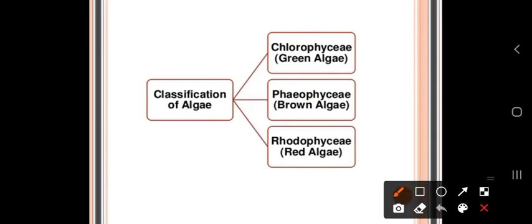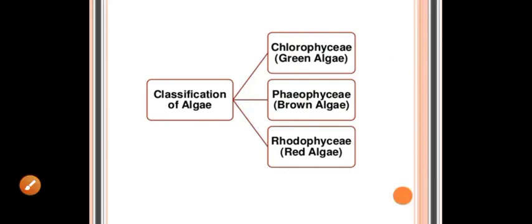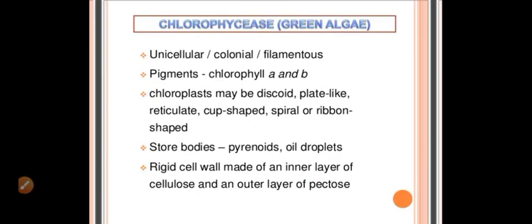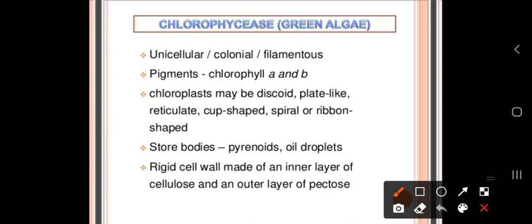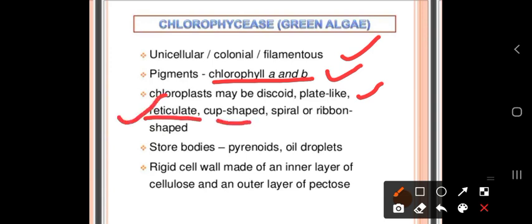Classification of algae. Algae is classified into mainly three categories in our syllabus, that is Chlorophyceae, Phaeophyceae, and Rhodophyceae. So let's take a detail of these categories. Chlorophyceae may be unicellular, colonial, or filamentous. The green color is because of the presence of pigments chlorophyll a and chlorophyll b. The chloroplast is of varying shape. It may be discoid or plate-like, reticulate means net-like, cup shape, spiral, or ribbon shape.